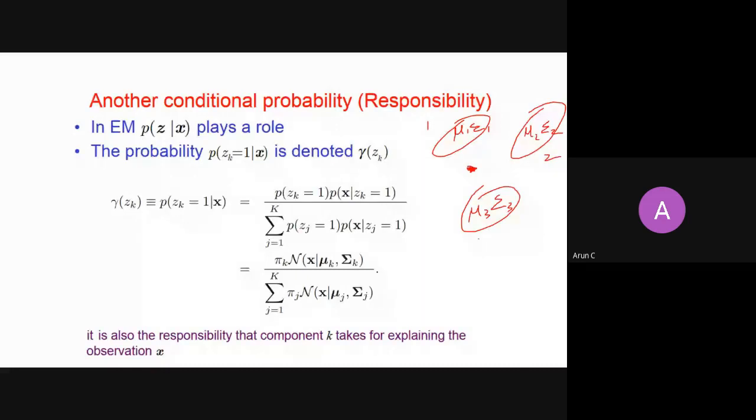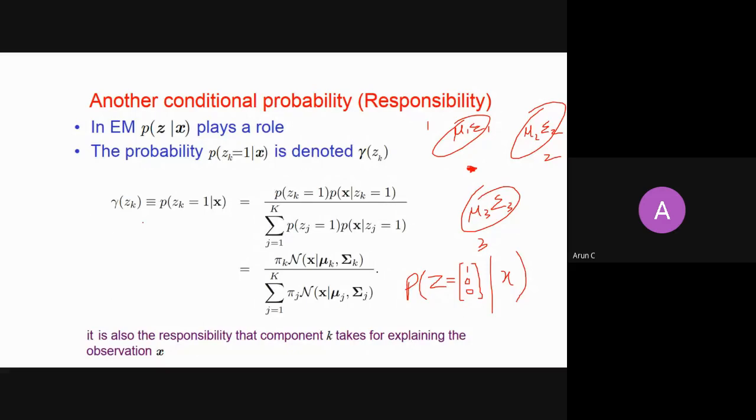It means you are asking what is the probability of seeing a cluster which is given by z, right? So I'm asking what is the probability that it is coming from cluster 1. So it means you are asking if z equals 1, 0, 0, what is the conditional probability given x, that it is coming from cluster 1.